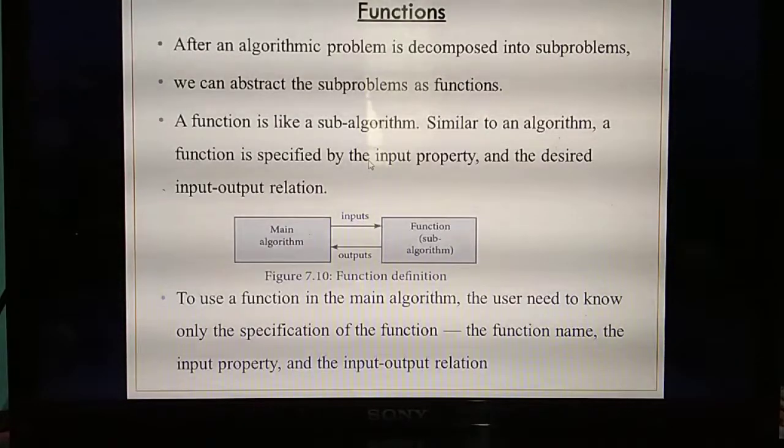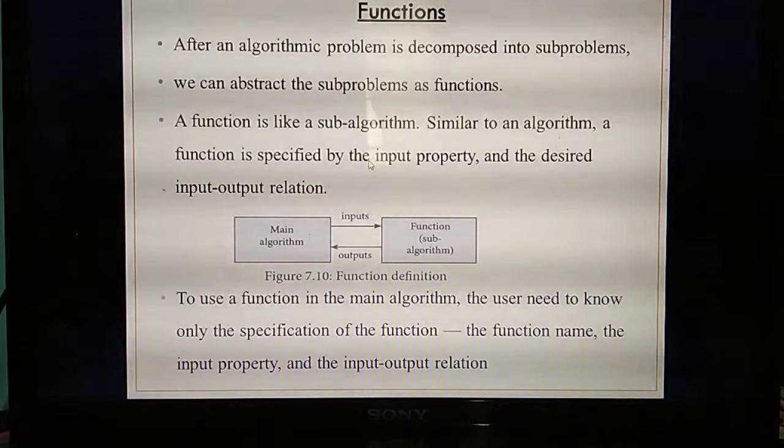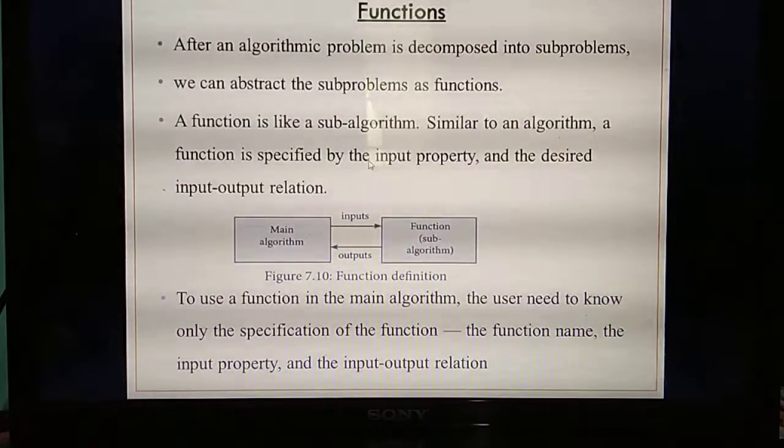Okay, each sub problem will have what conditions? Each function needs to specify, by the input property, what inputs you are giving, as well as what the relation between input and output is. Okay, for that only they have given.